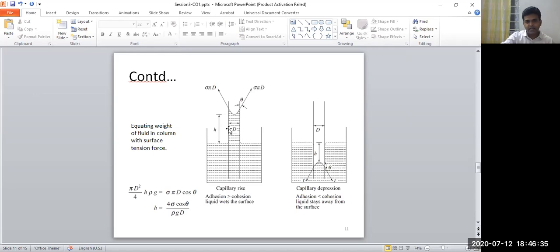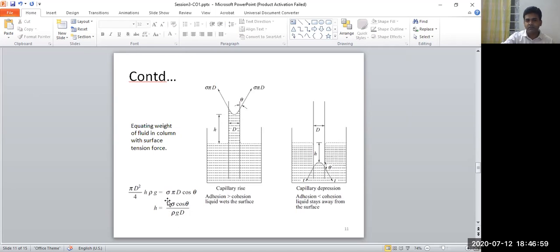And this H that rises or falls can be given by this equation: H equals 4 sigma cos theta upon rho g D. Capital D is the diameter of this tube, sigma is the surface tension, theta is the angle between the contact wetted surface and the glass, and H is the rise here.